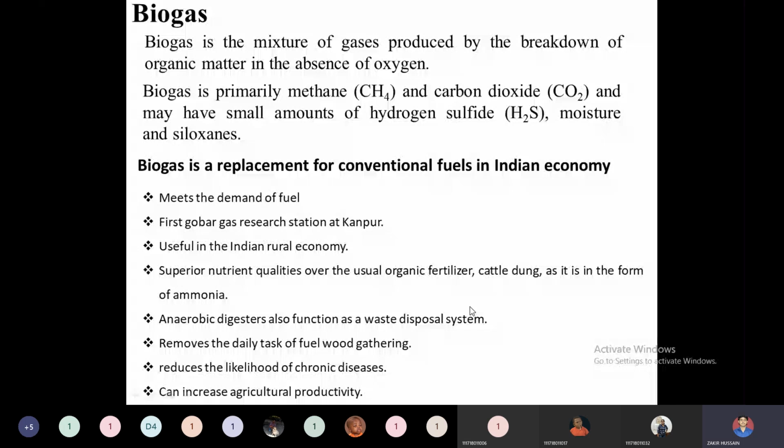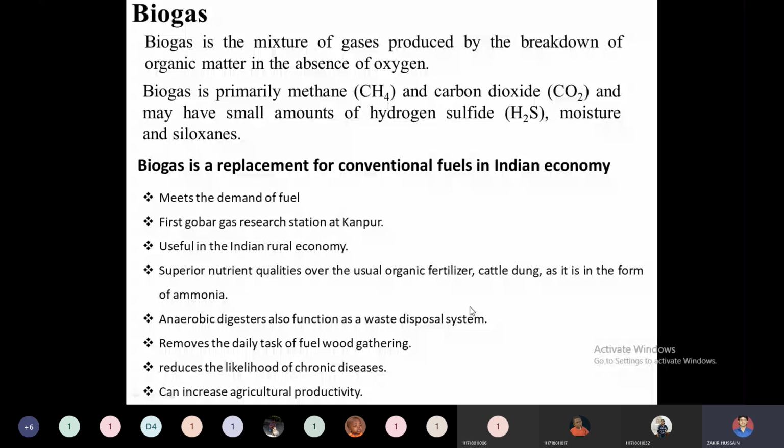So the biogas system also provides a residue of organic waste after anaerobic digestion that has superior nutrient qualities over the usual organic fertilizers. Usually the fertilizers they apply, NPK fertilizers or anything, are synthesized. But this fertilizer, which is rich in other nutrients as well as an ammonia source, will be very useful for the fertility and for farming activities. Obviously this organic fertilizer will have a superior nutrient quality compared to other organic products.